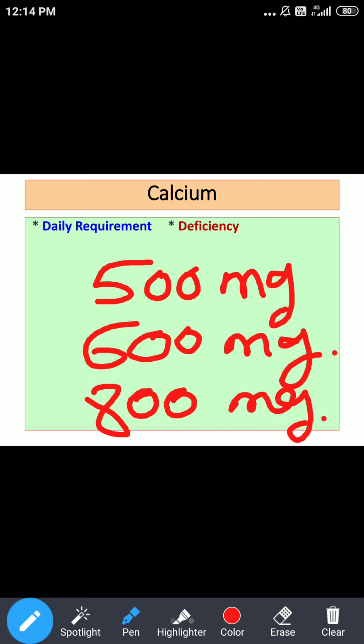So for infants this is 500 milligram. For adults as well as for children, this is 600 milligram, and for boys and girls between 10 to 17 years, this is 800 milligram. Now you are supposed to know other physiological conditions, pregnancy and lactation. Definitely the demand of calcium during pregnancy and lactation is increased. Almost double the adult demand.